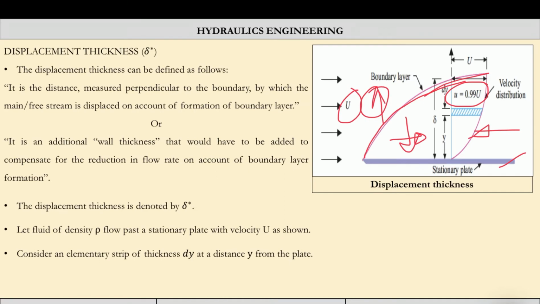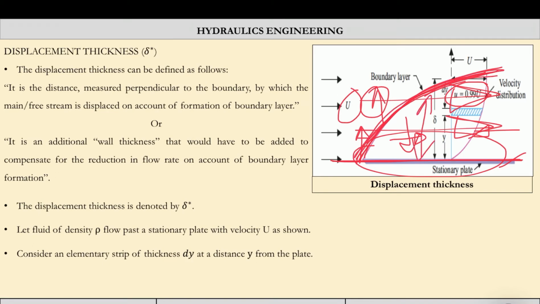It is the distance measured perpendicular to the boundary by which the mainstream or free stream is displaced on account of the formation of the boundary layer. So it is very simple. This is your boundary surface due to which the boundary layer is generating. We have to measure in the perpendicular direction, the amount that is displaced. If the plate was not here, the flow would be like this, but due to this obstruction, the flow has been displaced by this quantity.